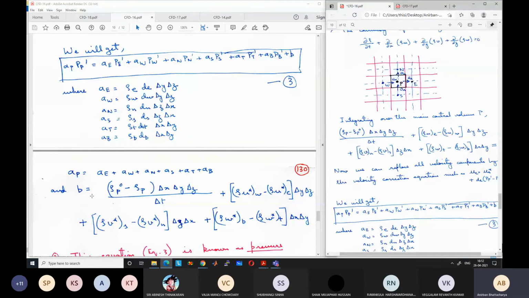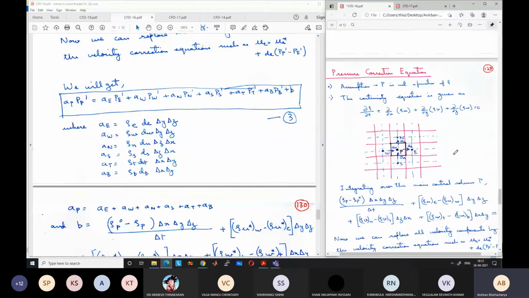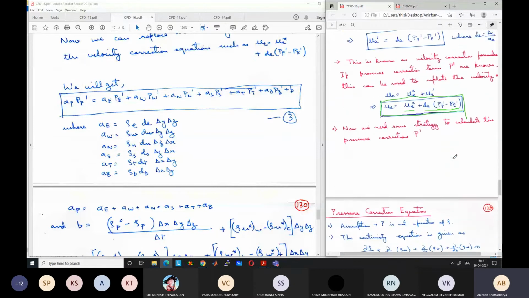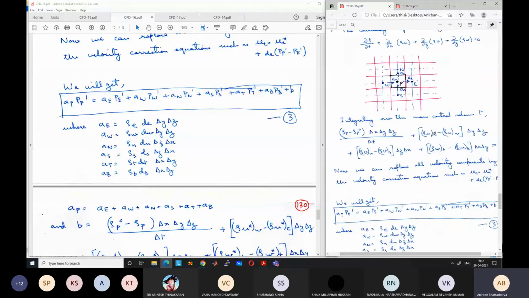So this is the B term, and then AP is equal to AE plus AW plus AN plus AS plus AT plus AB, where AE is equal to, from this equation you can see, rho E into delta Y, delta Z into DE, because you are replacing the velocity by pressure correction. This DE will come here. So rho E, DE, delta Y, delta Z. Similarly, AW will be rho W, DW, delta Y, delta Z. All the others can be written accordingly. Rho N, DN, delta Z, delta X, rho S, DS, delta Z, delta X.